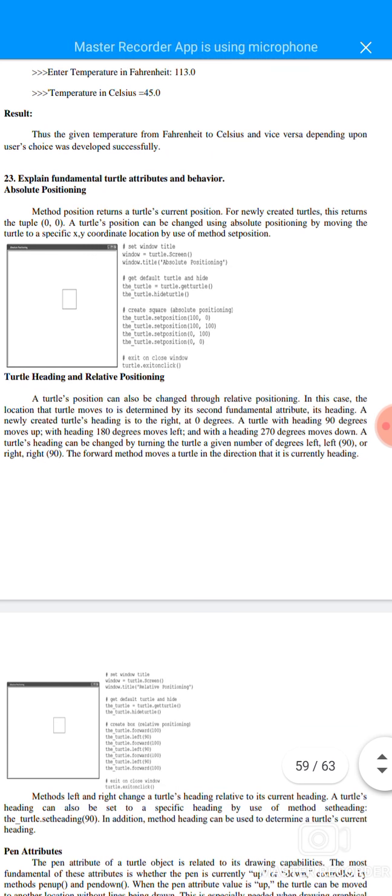23rd question: explain fundamental turtle attributes and behavior. Absolute positioning. The method position returns the turtle's current position; for newly created turtles this returns 0, 0. The turtle's position can be changed using absolute positioning by moving the turtle to a specific x, y coordinate location using the method setposition. So first you have to set the window title, window equal to turtle.Screen(), and then absolute positioning, get the default turtle and height, and create a square with absolute positioning, giving the value turtle.setposition, and then close the window, meaning turtle.exitonclick().